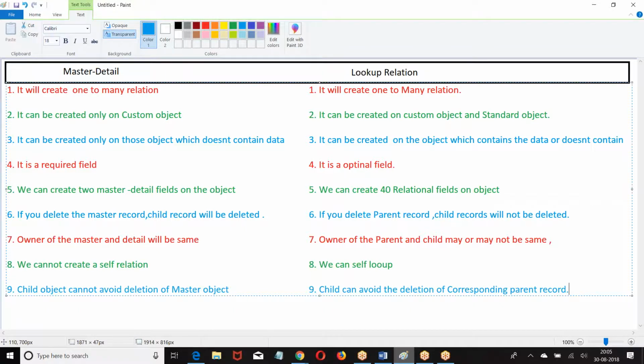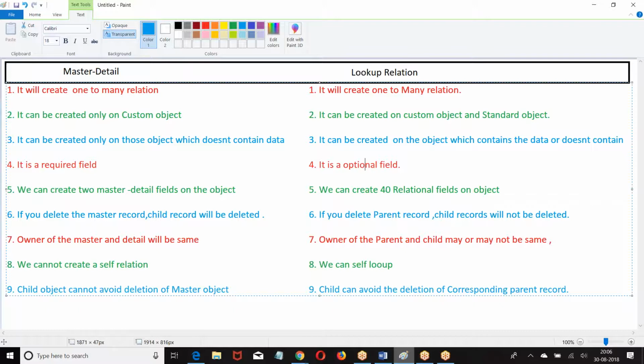So basically, both of them are almost same. Slight changes are there. Now let us see only in terms of lookup. Lookup is one-to-many relation. It can be created on standard object and custom object, on the object which contains the data, or does not contain the data. It is an optional field. It is not mandatory. If you want to enter the data, you can enter, otherwise you can leave it.